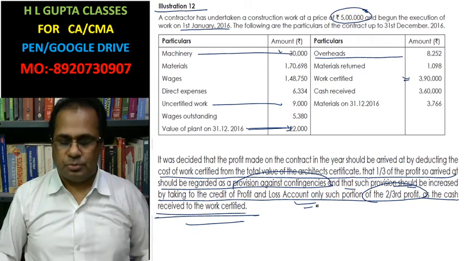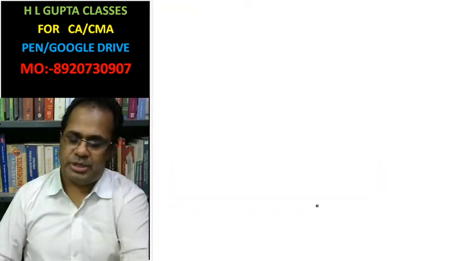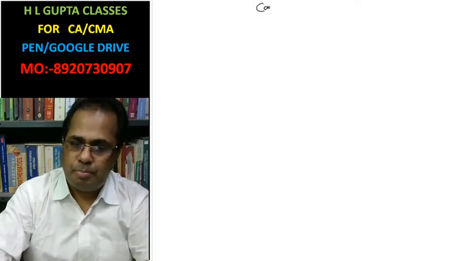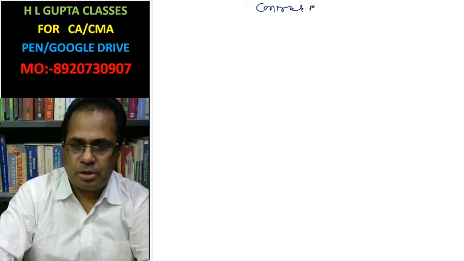Now you need to calculate here the contract account. Contract account.